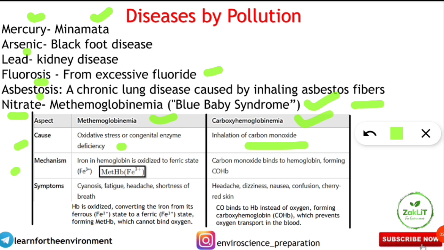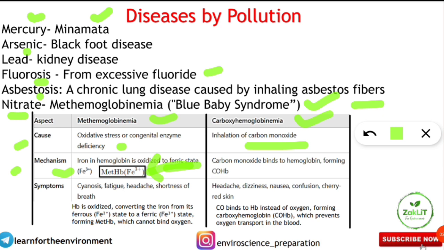What is the mechanism? This is also important. The iron in the hemoglobin, which is present in our blood, is normally in the ferrous state, Fe2+. Instead of that, if it is oxidized to the Fe3+ state, it forms methemoglobin, which has this formula, MetHb, that is hemoglobin with Fe3+, the ferric state. So this is the formula which is causing methemoglobinemia. It can also be cured with the help of vitamin C and other treatment.